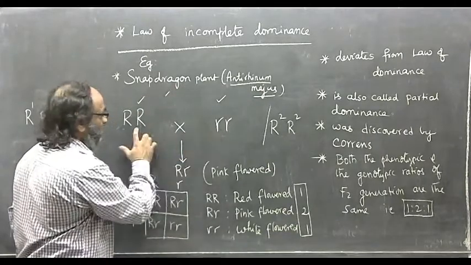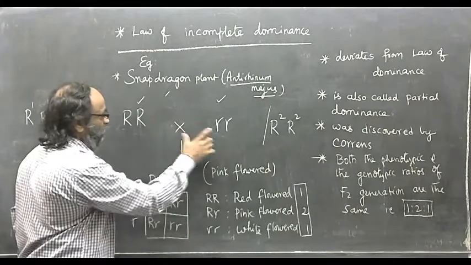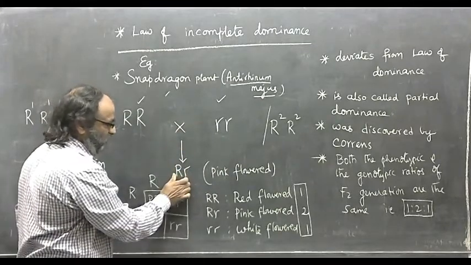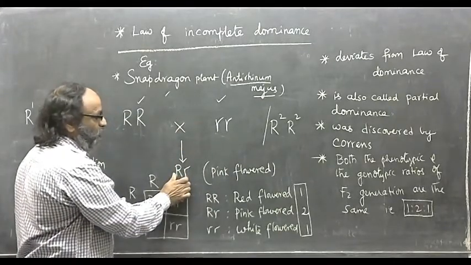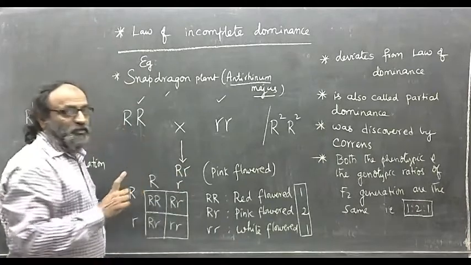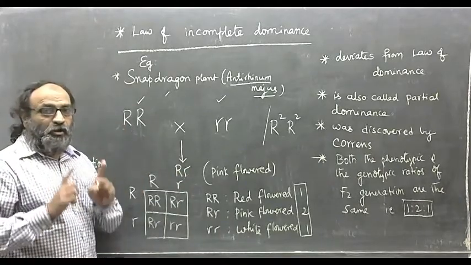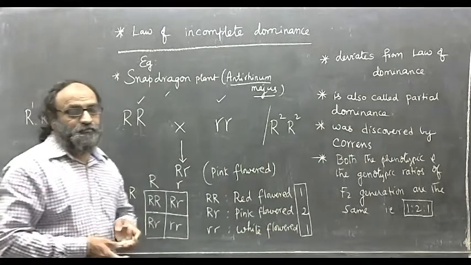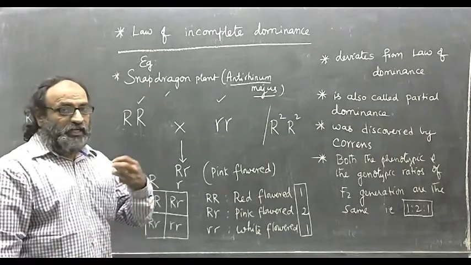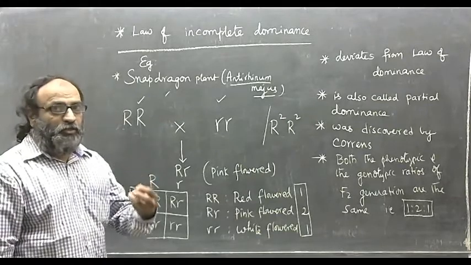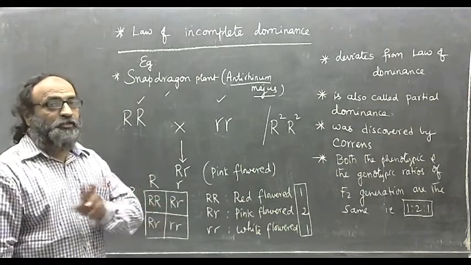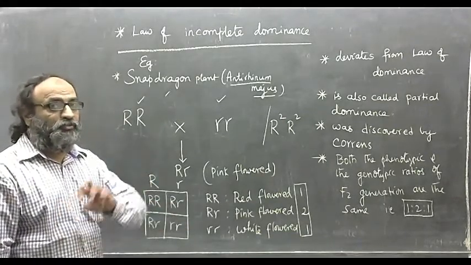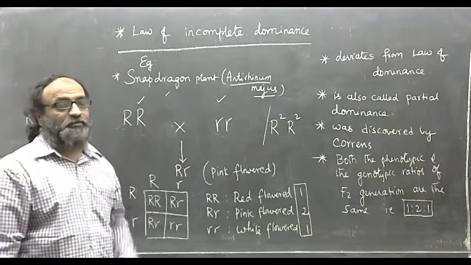When two contrasting traits are brought together in the class, one trait is not completely dominant over the other. When one trait is not completely dominant over the other, it means it is incompletely dominant.